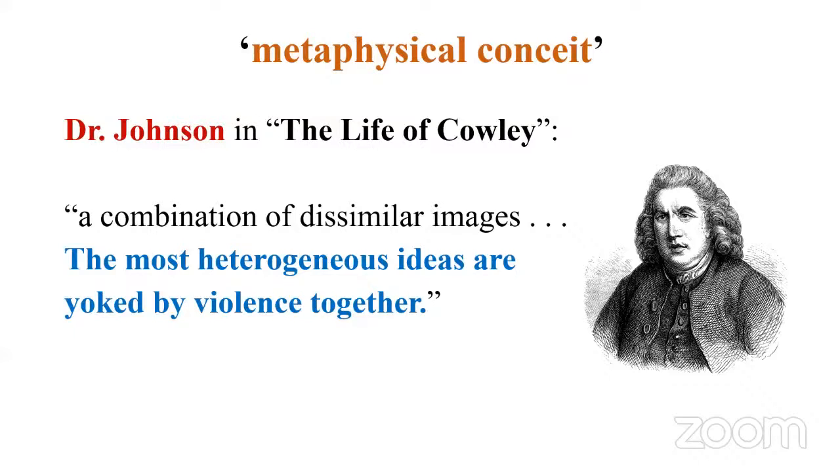What is metaphysical conceit? Two dissimilar objects are compared beautifully. It's a kind of unification of thought and feeling, right? So Dr. Johnson says, but he said it in a negative way. It's not a compliment, by the way. Johnson said, metaphysical conceit is a combination of dissimilar images, but the most heterogeneous ideas, heterogeneous, they vary, they are not the same, are yoked by violence together, forcefully. These images, a pair of lovers being compared with the legs of a compass.